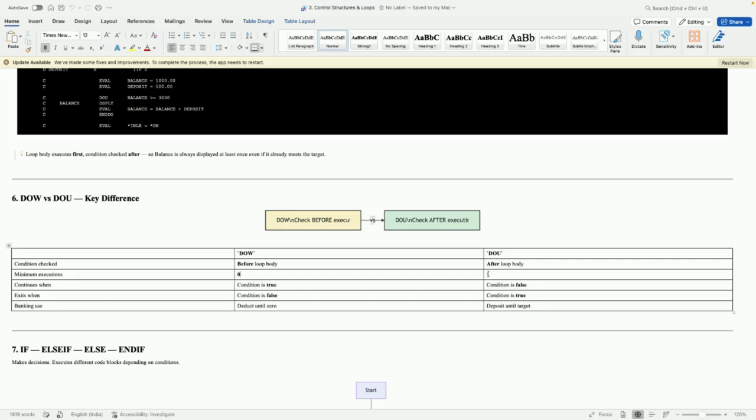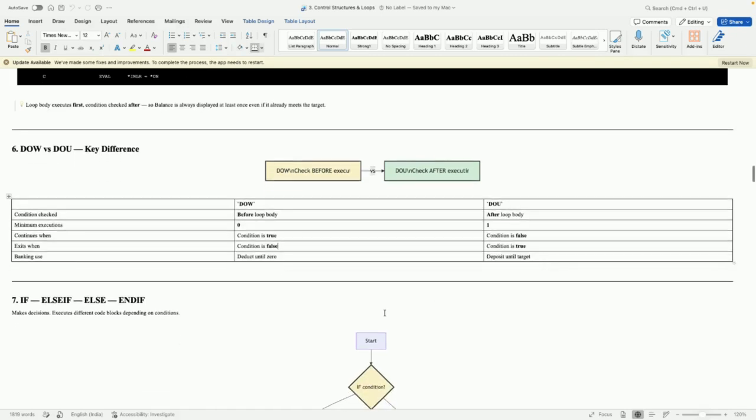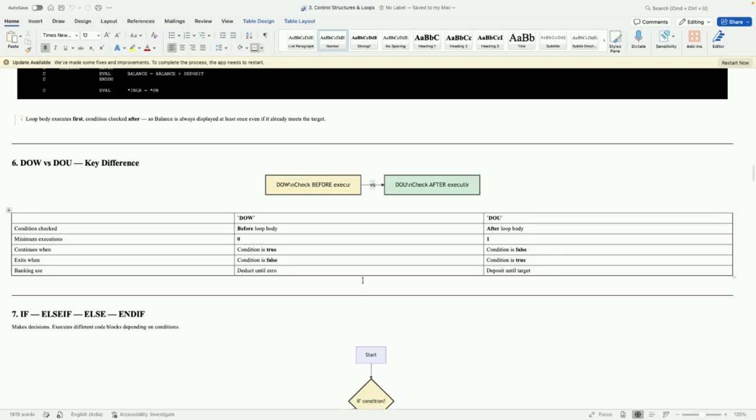Where does it check the condition here? It checks before the loop starts. Here it checks after the loop, because here at least one time it is executing. So in do while, it continues when the condition is true, and exits when the condition is false. In do until, it exits when the condition is true. So deduct until 0 and deposit until target. This is the main difference between do while and do until.